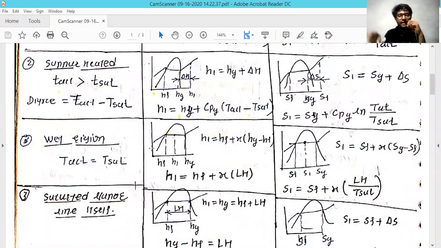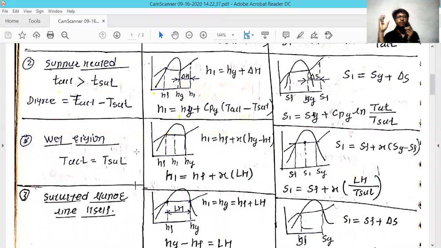Now this is the superheated stage. In the graph you saw just before, the first condition was completely to the left of the graph, and this condition is completely to the right, which is the superheated state.